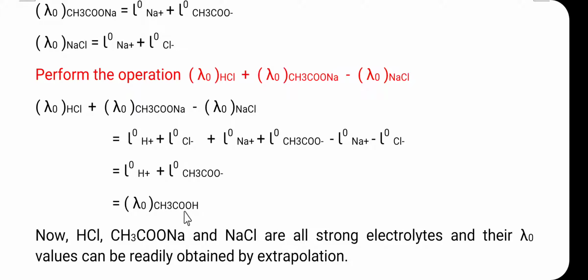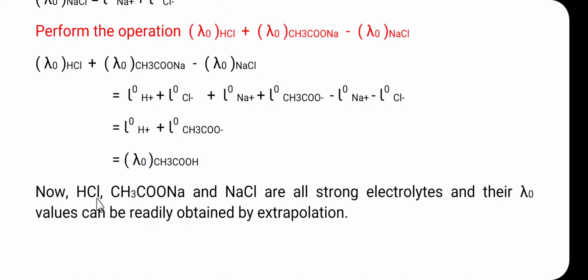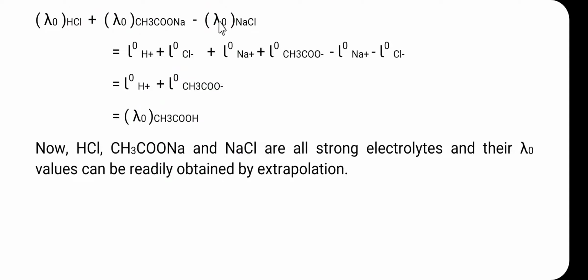So if we have to determine the lambda 0 for the weak electrolyte, first of all we have to select certain strong electrolytes and perform certain operations, and we can directly substitute the values of lambda 0 of HCl, lambda 0 for the sodium acetate, and lambda 0 for the NaCl. These values of the strong electrolytes are obtained just by extrapolating the graph of lambda versus under root C, and by substituting them we get the lambda 0 for the weak electrolyte.